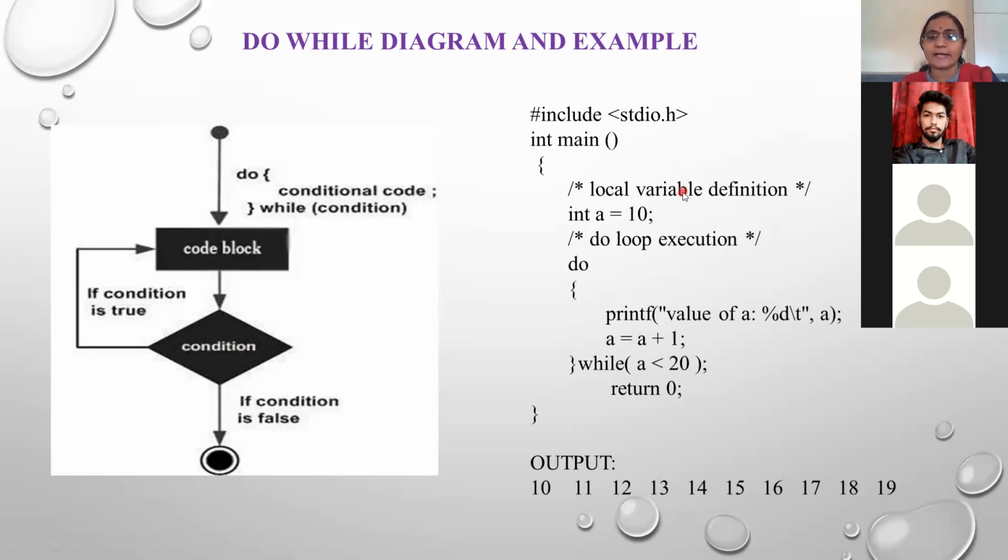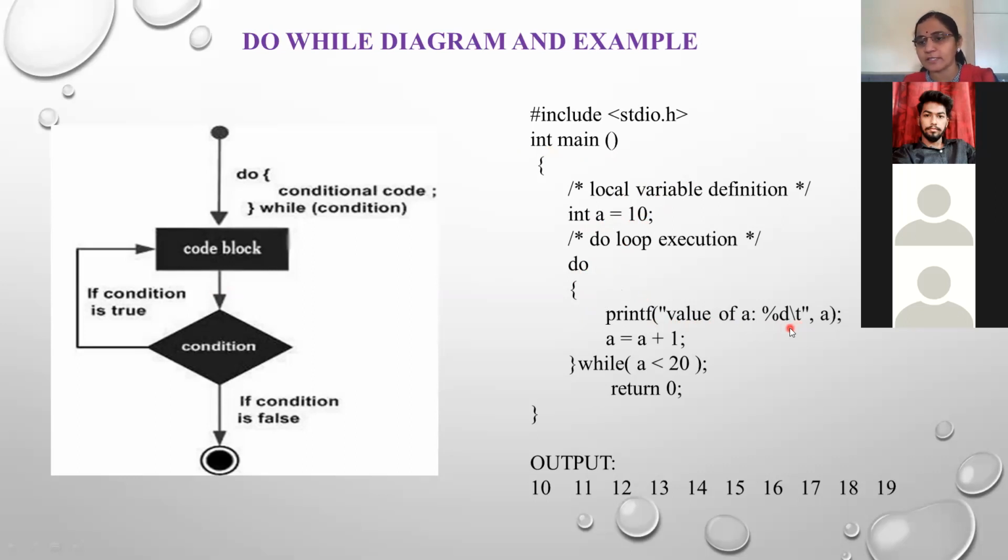You see at the right side, I have used here int main instead of void main. Here I use the return data type integer. This is a comment, local variable declaration. Here I take one variable a and initialize it with the value 10. And I just use here the do while loop. In the body of the loop, I use the printf statement because I want to print the values. So value of a is equal to %d backslash t.